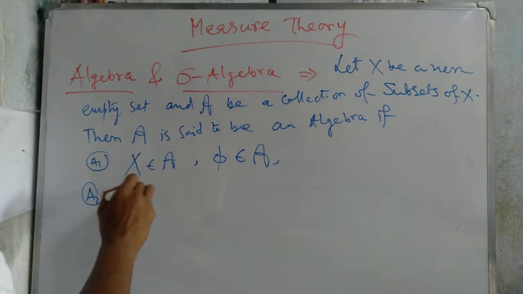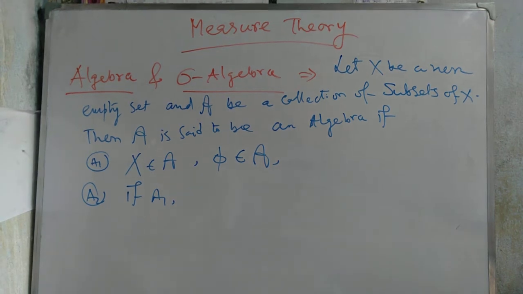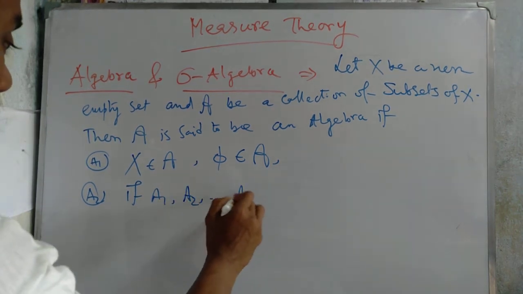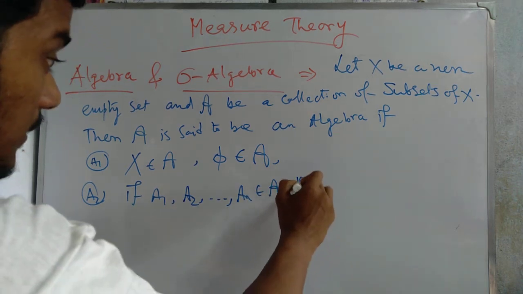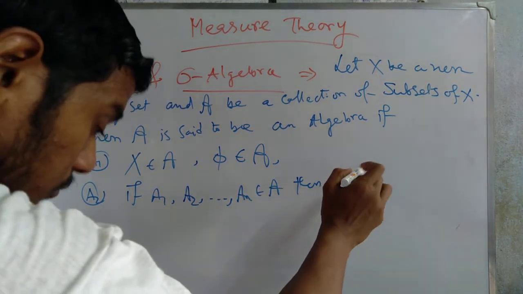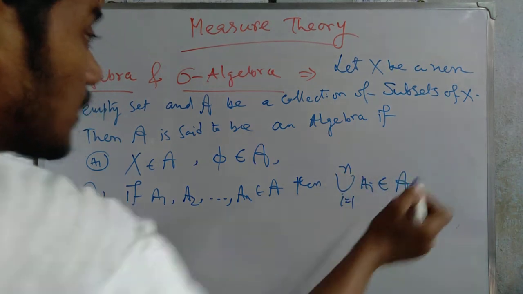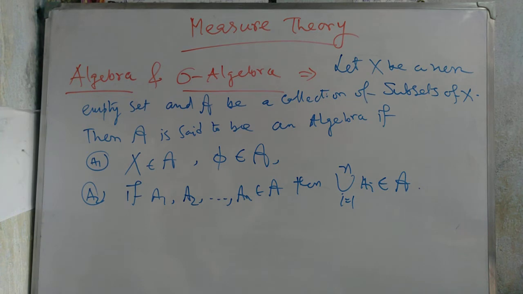Next, if A1, A2, ..., An belong to script A, then the union of Ai, i equal to 1 to n, belongs to script A. Then this script A is called an algebra. When we call the collection an algebra, the whole set X and the null set belong to it, and if A1, A2, ..., An are in the collection, then the finite union of these sets belongs to the collection.